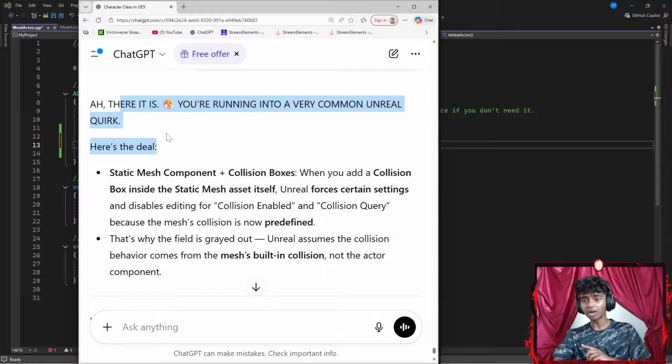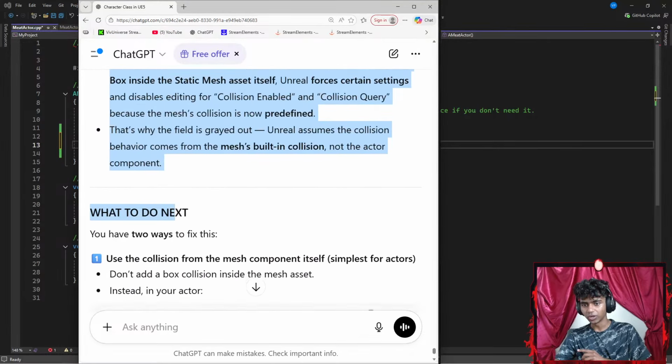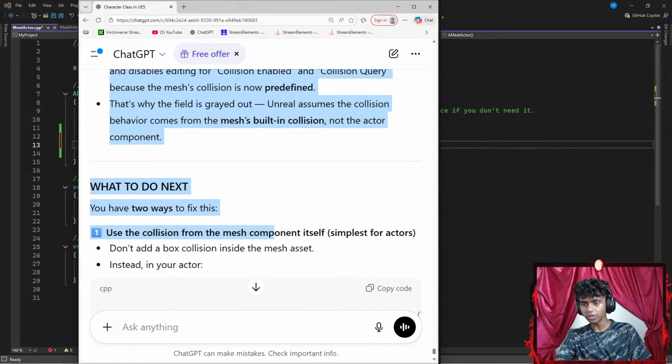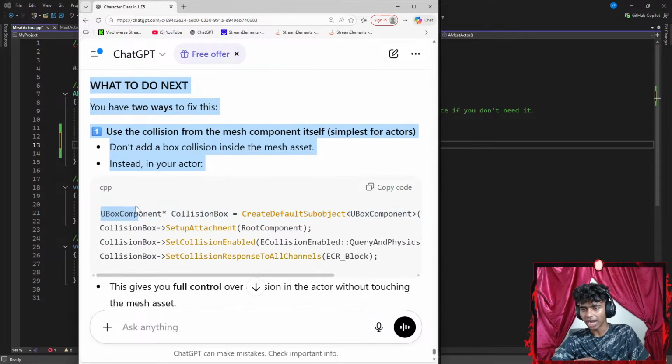You're running into a very common Unreal quirk. Here's the deal: when you add a collision box inside the static mesh asset itself, Unreal forces certain settings to disable query. Okay, what to do next? You have two ways. Use the collision from the mesh component itself. Simple for actors. Do not add a box collision inside the mesh. Instead, in your actor.